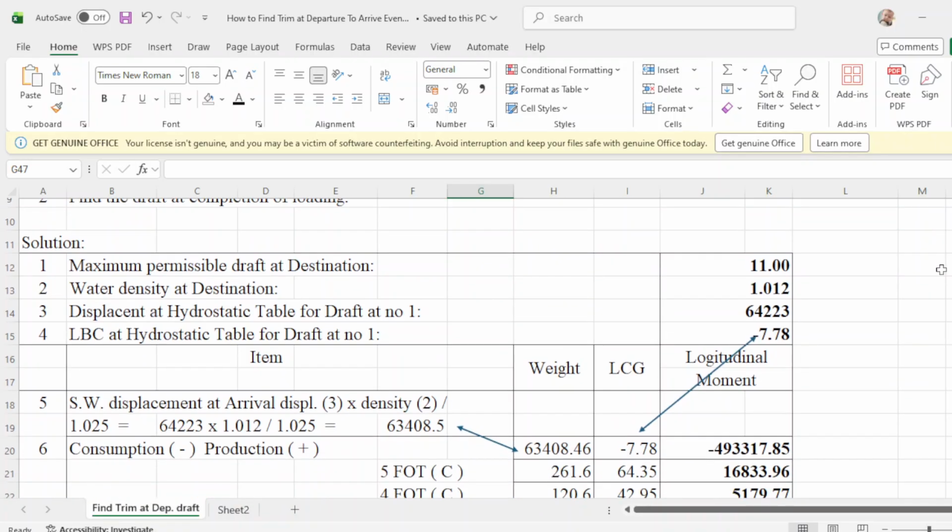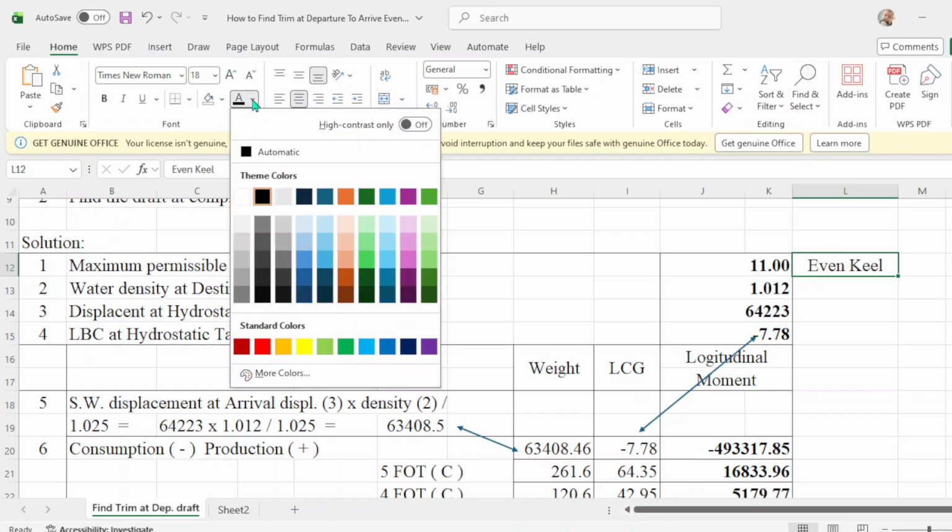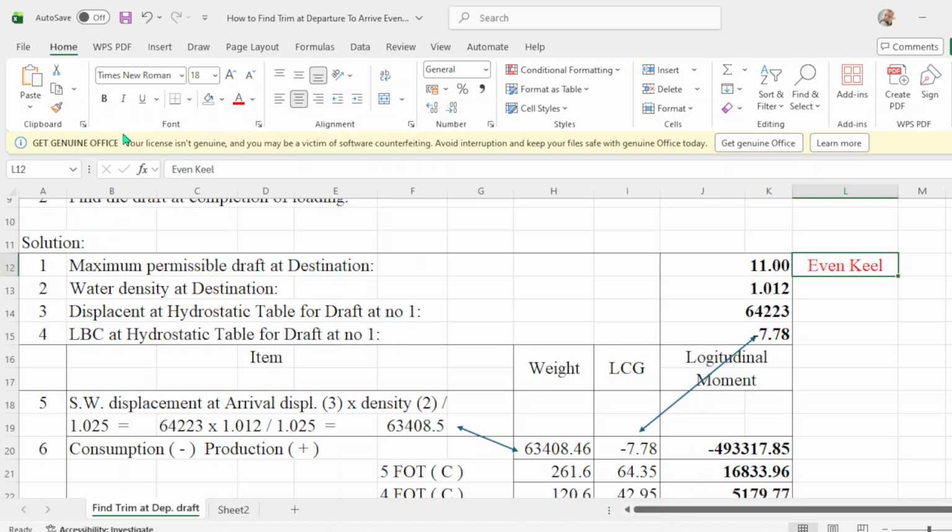Solution number 1, maximum permissible draft at destination. It's 11 meters, to arrive in Japan even keel.